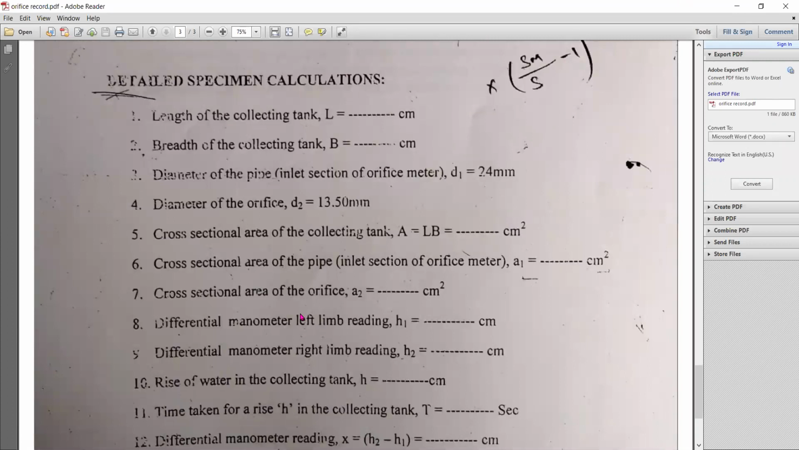Next, these are the detailed specimen calculations where we calculate A1 and A2 using the given data. The length of the collecting tank was already written at the top, so no need to write twice. Diameter of the pipe at inlet is 24, diameter of the orifice is 13.5, and cross-sectional area, length into breadth, you'll get 625. Cross-sectional area of the pipe at the inlet section, A1 equals pi by 4 D1 square.